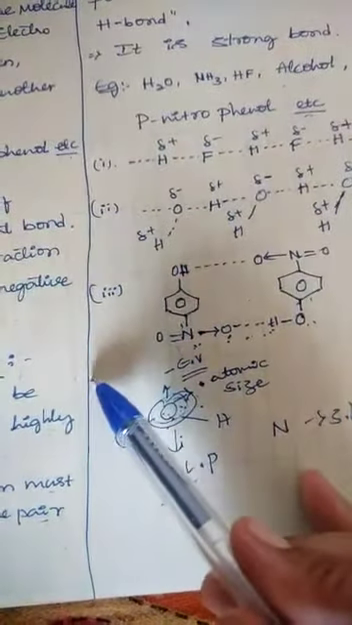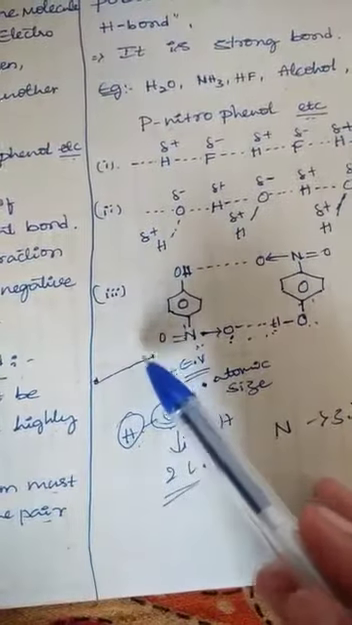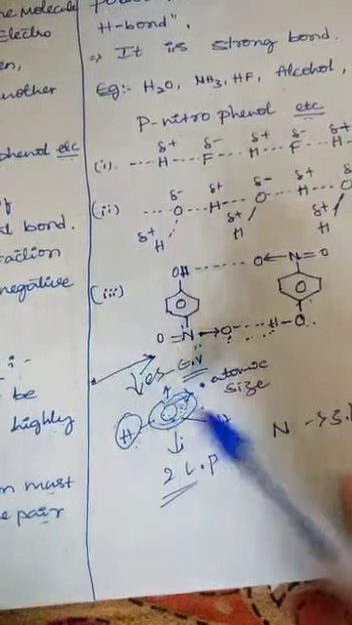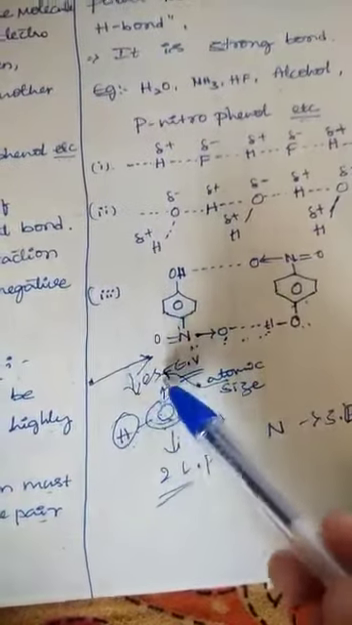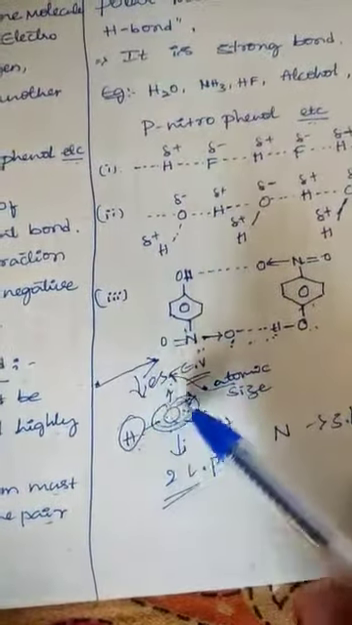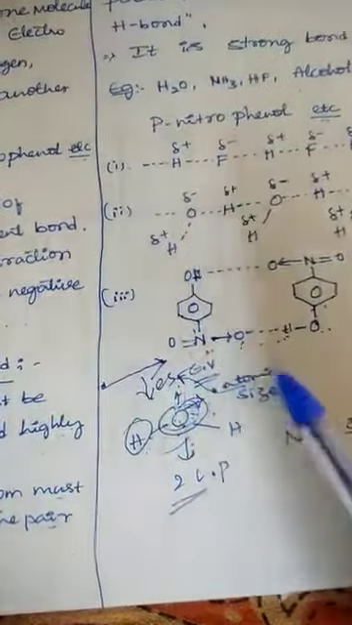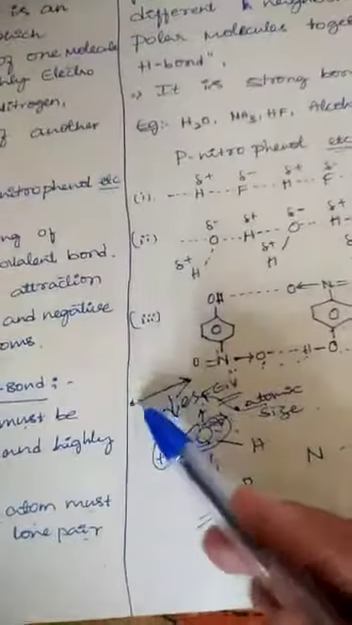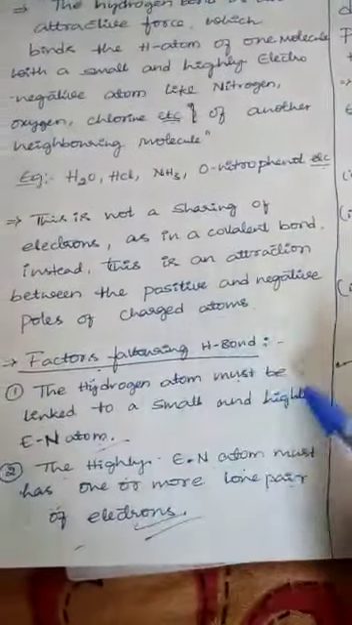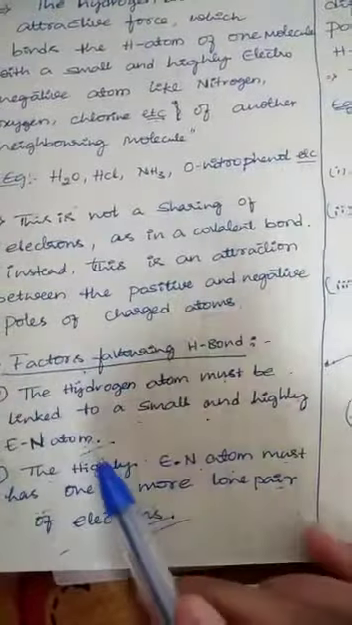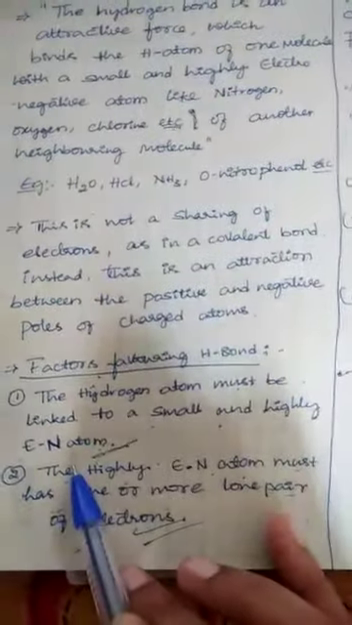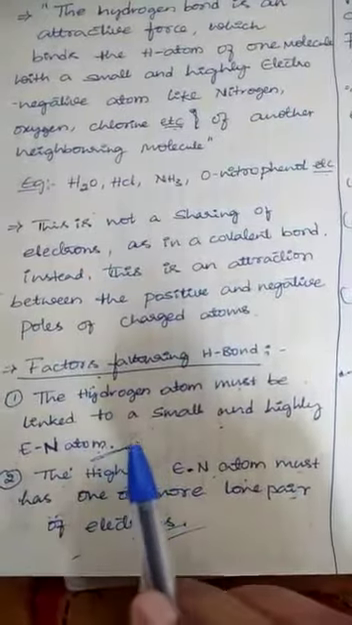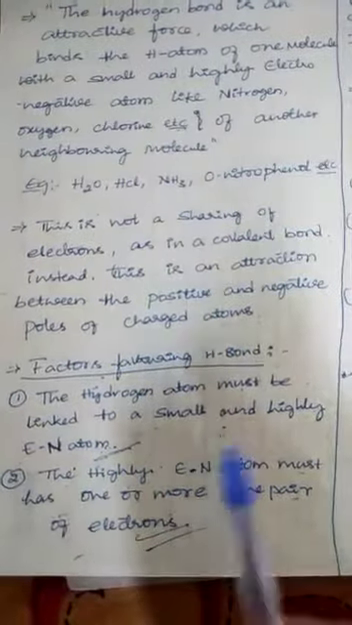Right. Look here. When we move from left to right in the periodic table, atomic size decreases. Because of this, as atomic size decreases, electronegativity increases and electropositivity decreases from left to right. So in this case, the hydrogen atom must be linked to a small and highly electronegative atom. You already know, electronegative atoms means oxygen, chlorine, nitrogen, etc.